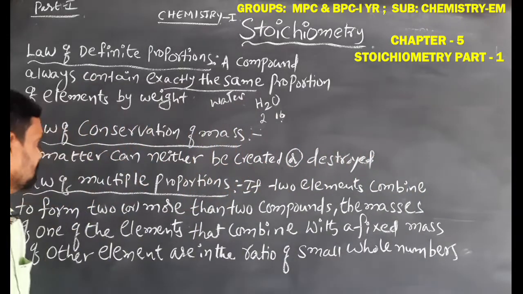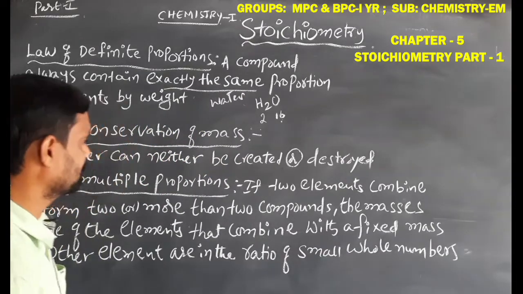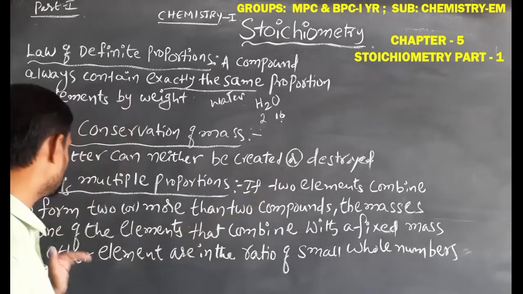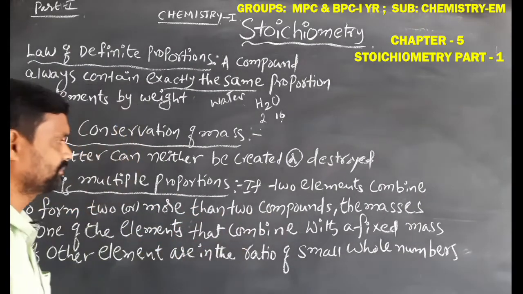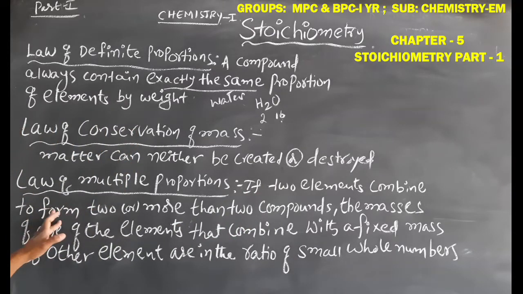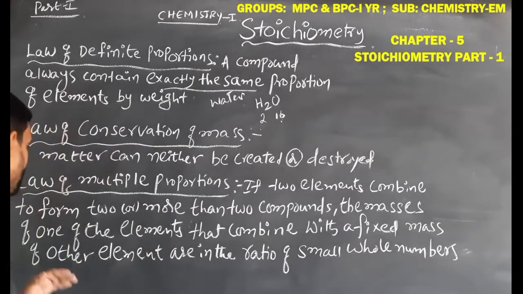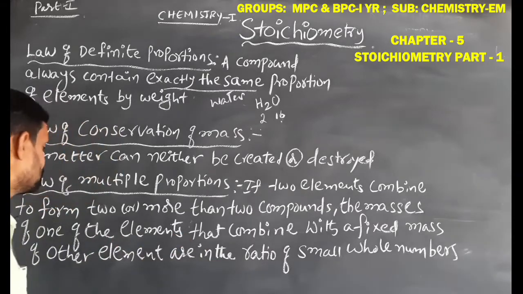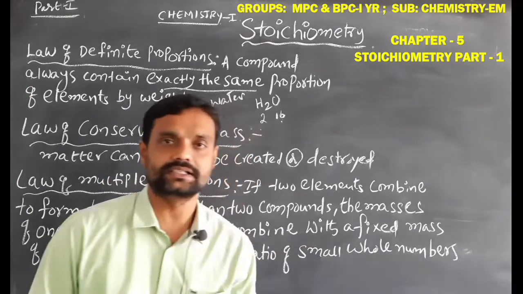Next, another law is the law of multiple proportions. How can it be defined? If two elements combine to form two or more than two compounds, the masses of one of the elements that combine with a fixed mass of the other element are in the ratio of small whole numbers.